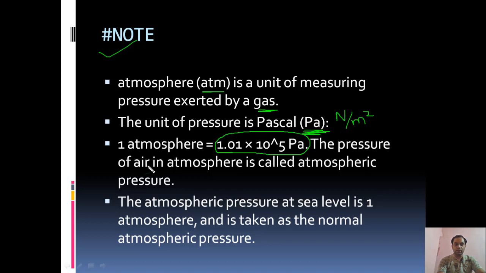The pressure of air in the atmosphere is called atmospheric pressure. The atmospheric pressure at sea level is 1 atmosphere, and is taken as normal atmospheric pressure. If you go to a sea beach and measure the atmospheric pressure, you will get this value, 1.01 into 10 to the power 5 Pascal.